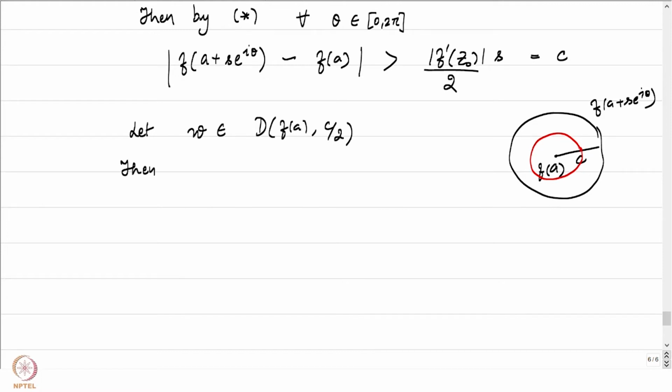Then it's just a triangle inequality thing that I have written here: the modulus of f of w minus f of a plus s e to the power i theta is going to be greater than C by 2. So even though I just said that this is the case by looking at the picture, it can be established by writing down the triangle inequality in the right manner. So this is something which we can conclude for all theta in R or in 0 to 2 pi.